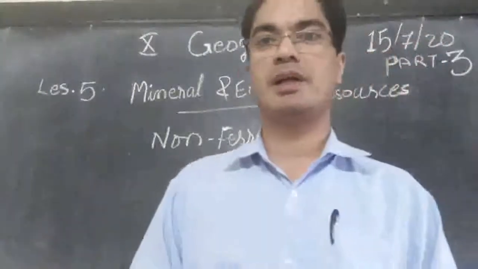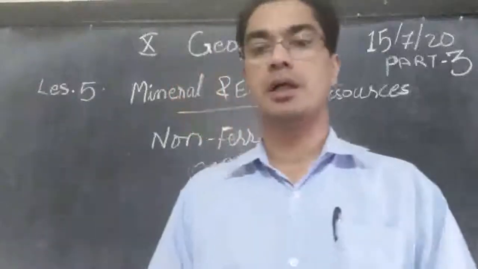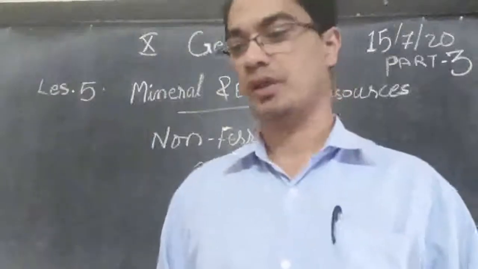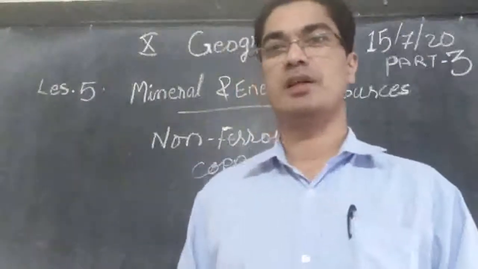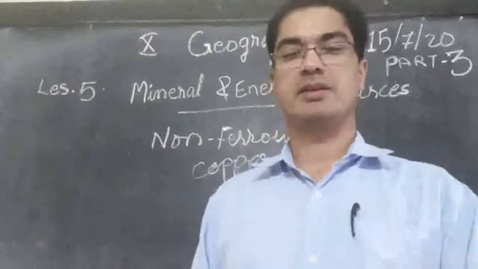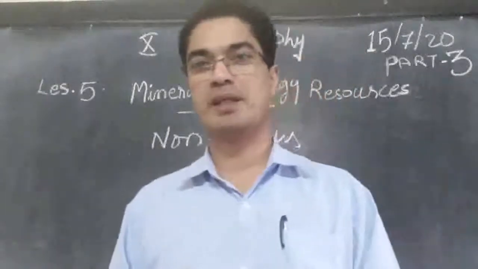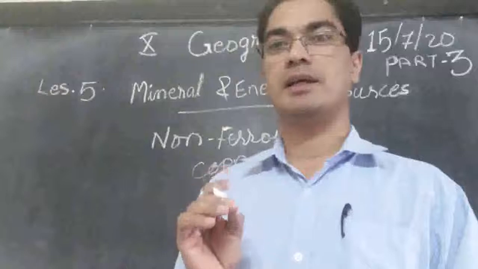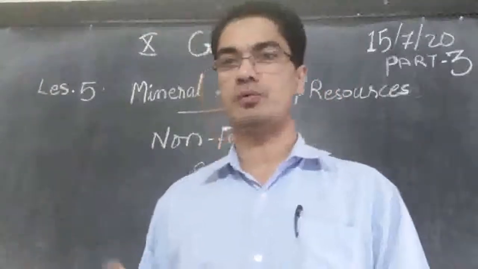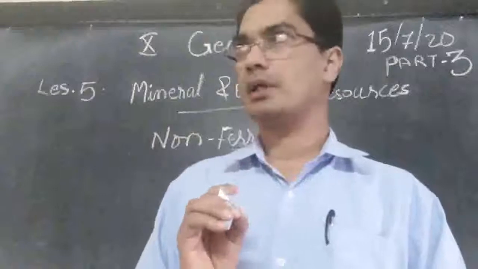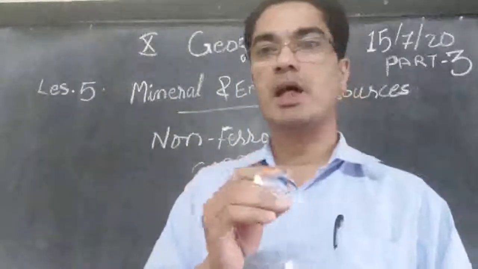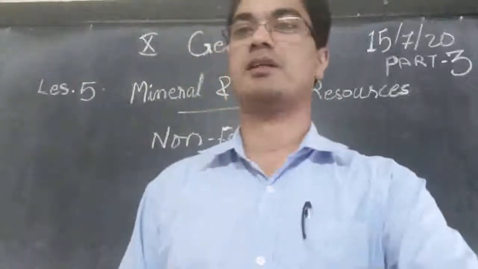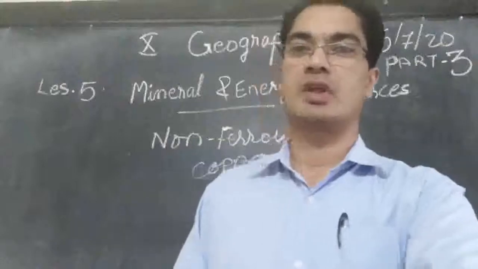Another most important character of copper is that it is a good conductor. I hope you know what a conductor is. In buses, there is a conductor who is collecting tickets and money. It is not that conductor. Copper cannot be a conductor in the bus. Here conductor means one that allows electricity to pass through. So copper is a good conductor. That means it will allow the electricity to pass. That is why it is used for making wire. If it were not a conductor, it would not be used for making electric wire.